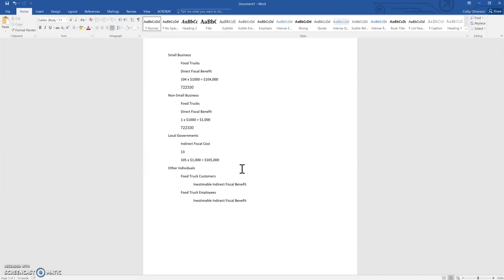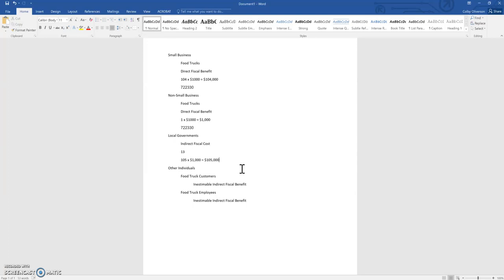So now let's estimate the impact to other individuals. In step 2, we characterized the impacts to food truck customers and food truck employees as inestimable. So in this case, we won't be able to estimate a fiscal impact to these two groups, because for food truck customers, we are not sure when or if food truck companies will be passing on those savings to their food truck customers in the form of lower prices for the meals the food trucks provide.